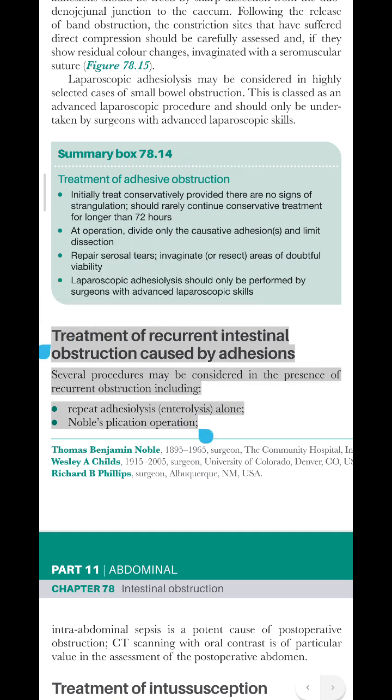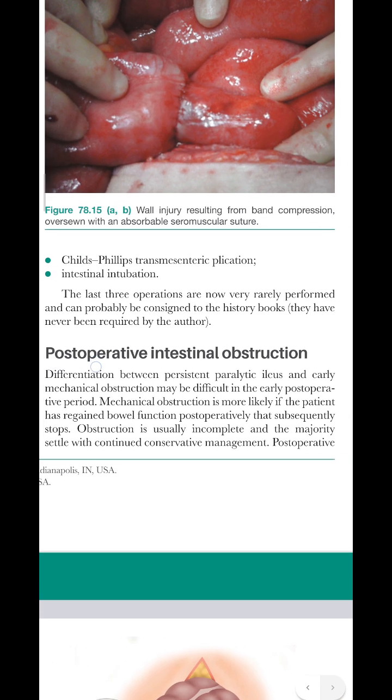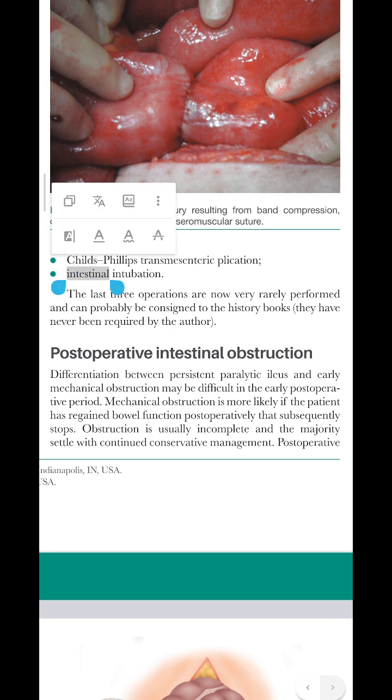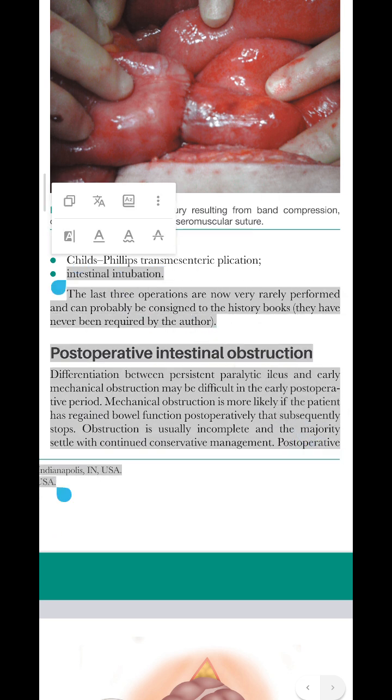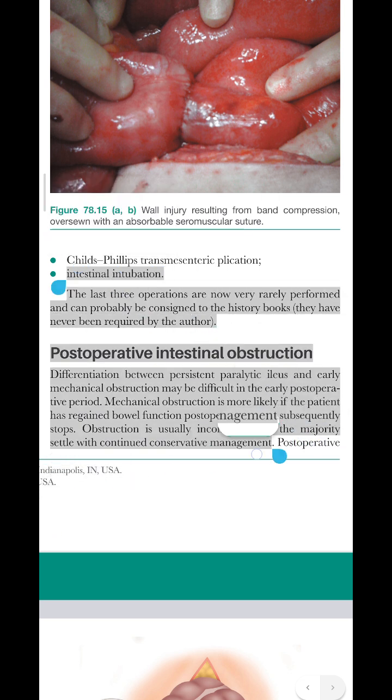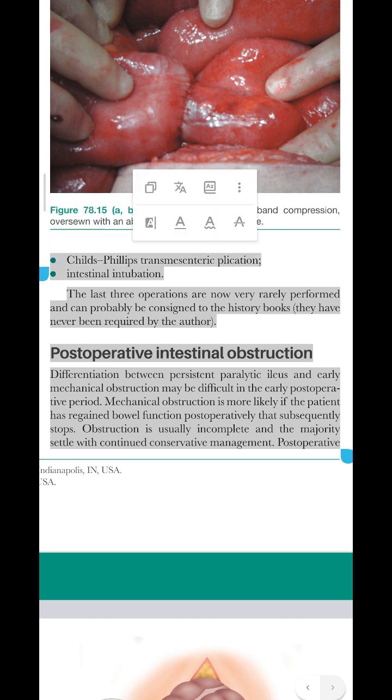Treatment of recurrent intestinal obstruction caused by adhesions. Several procedures may be considered in the presence of recurrent obstruction including repeat adhesiolysis, enterolysis alone, Noble's plication operation, Child-Phillips transmesenteric plication, and intestinal intubation.